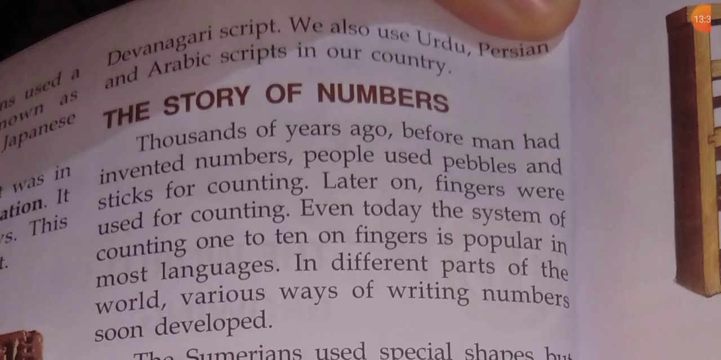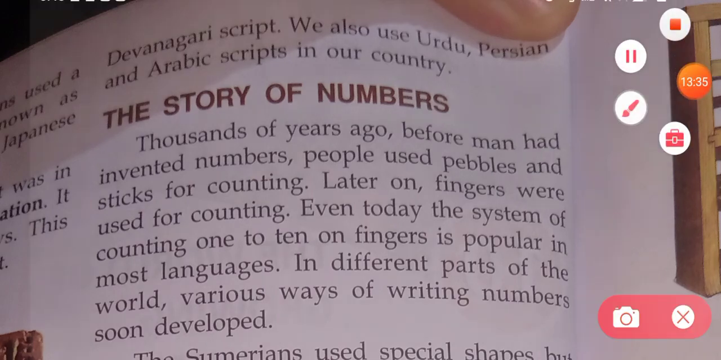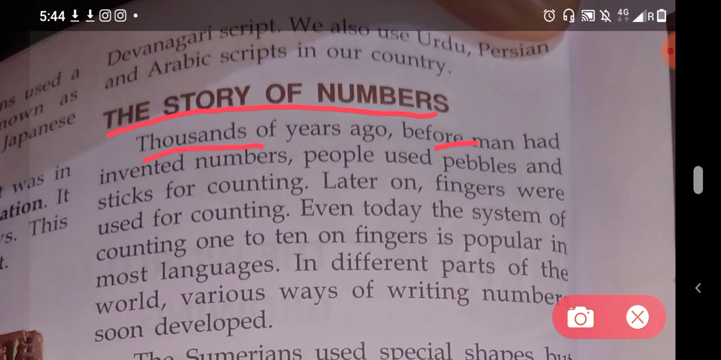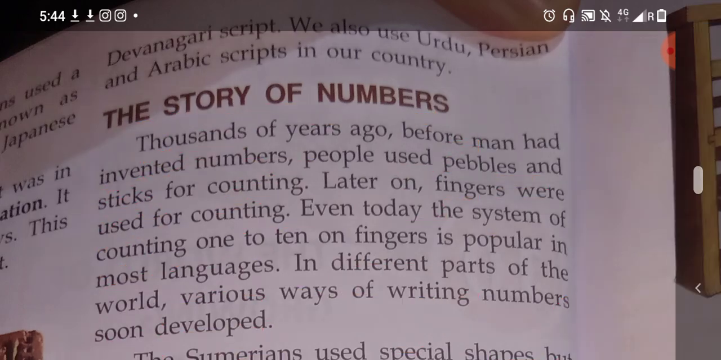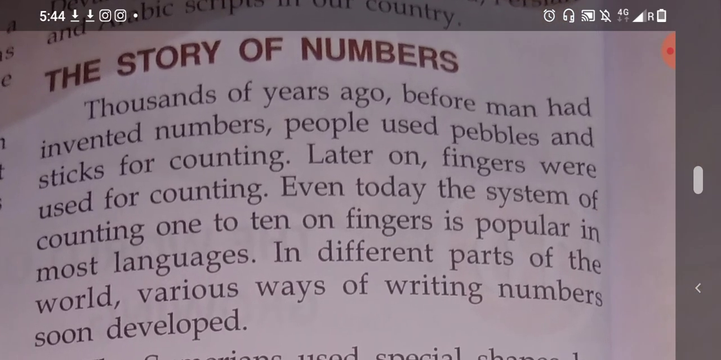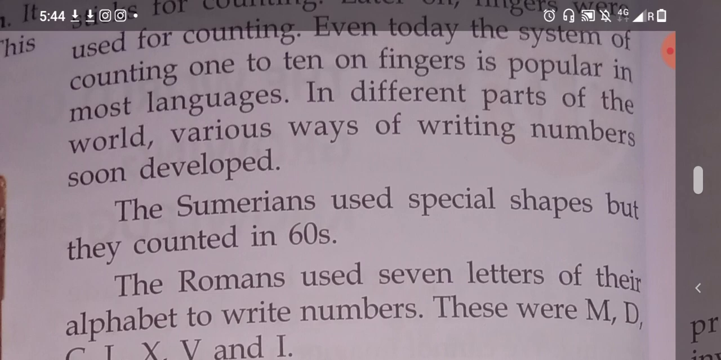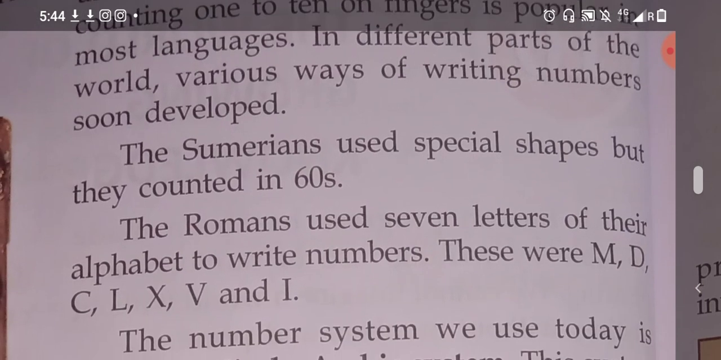Now we will discuss the story of numbers, how humans started using numbers. Students, thousands of years ago, before man had invented numbers, people used pebbles and sticks for counting. Later on, fingers were used for counting. Even today, the system of counting 1 to 10 on fingers is popular in most languages. And in different parts of the world, various ways of writing numbers soon developed.